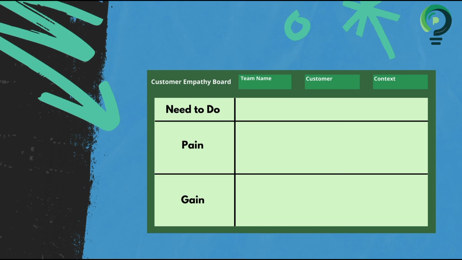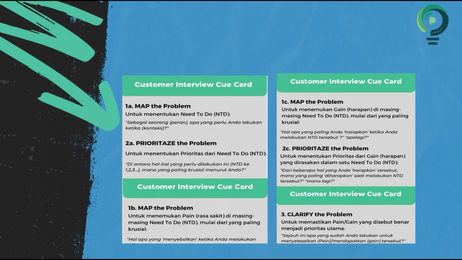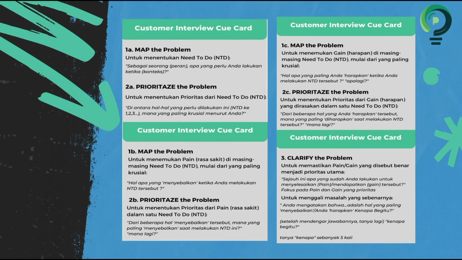Then below it, there is a gain table. Gain is what is desired by the customer but has not been achieved by the customer itself. When asking, we can use a cue card to help us in making questions that will be asked to the customer.